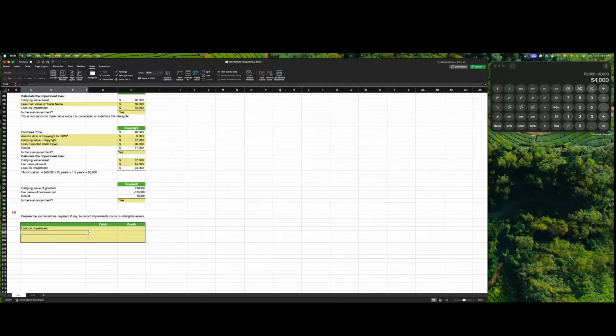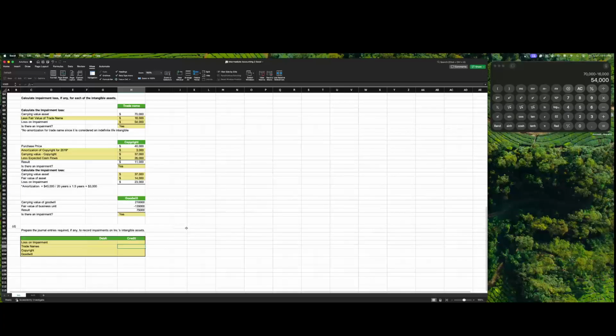Loss on impairment. Trade names, copyright, goodwill. The loss on impairment for trade names. The loss on copyright is 23,000, and the loss on goodwill is 45,000. Total loss on impairment 152,000. Okay, pretty easy.